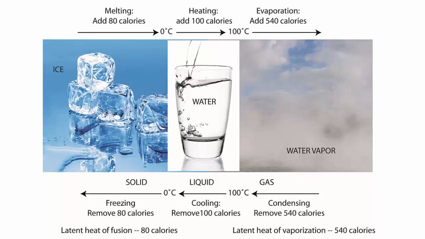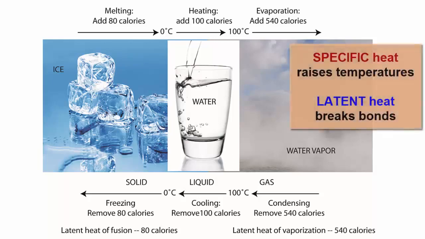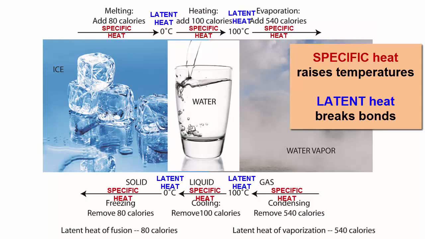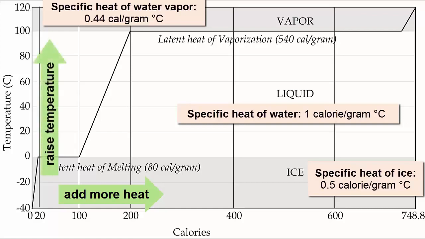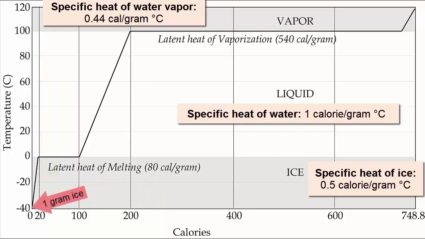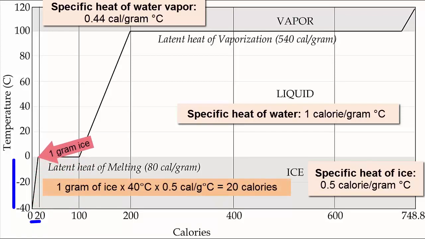Note here that we are combining two kinds of heat, latent and specific, to describe this entire process. If bonds are broken with no temperature change, it's latent heat. If temperature changes, it's specific heat. One or the other. Here's another way to show what happens when ice melts. Notice the x-axis shows increasing addition of calories as you move to the right. The y-axis shows increasing temperature as you move up. If we start in the lower left-hand corner with 1 gram of ice at minus 40 degrees Celsius, we can see that by adding 20 calories of heat, we raise the temperature of ice to its melting point. The specific heat of ice is half a calorie per gram degree Celsius.